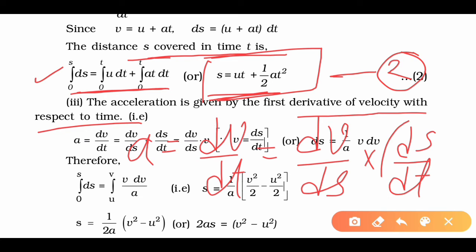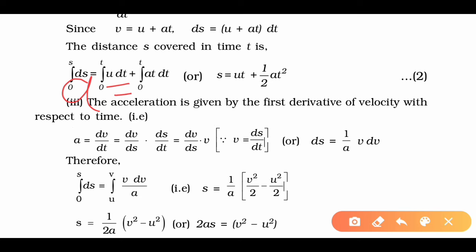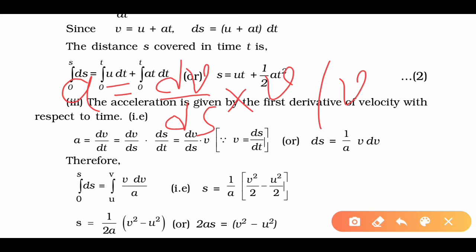Now again, this term ds upon dt, we can denote by the velocity. So the equation of acceleration will be like this: dv upon ds into v, because we know the velocity v is equal to ds upon dt.